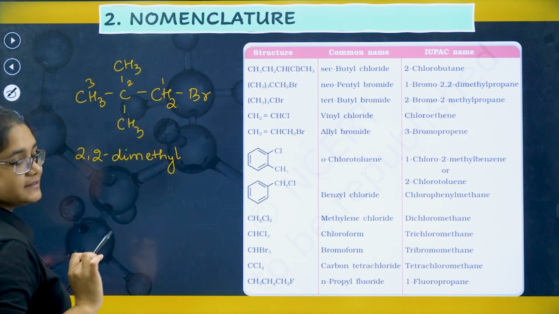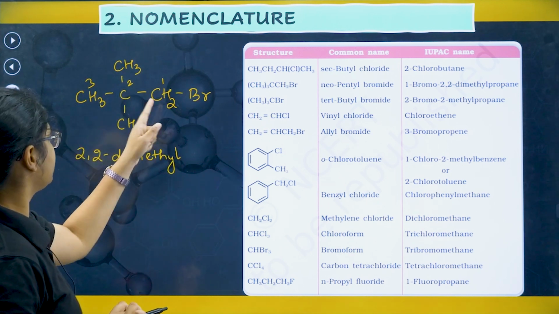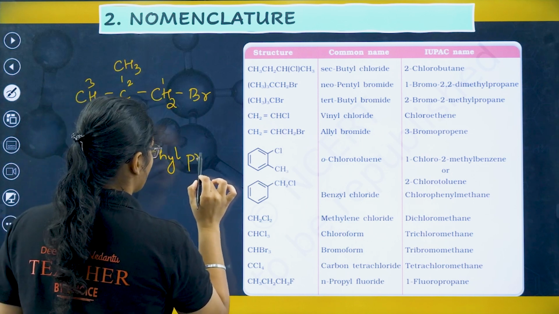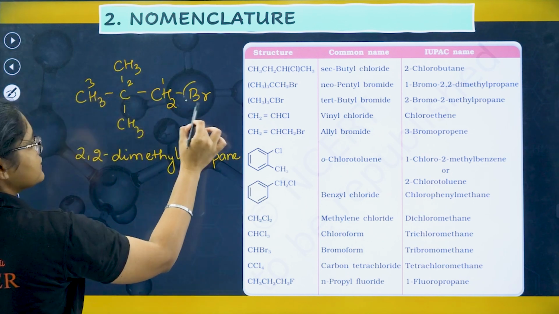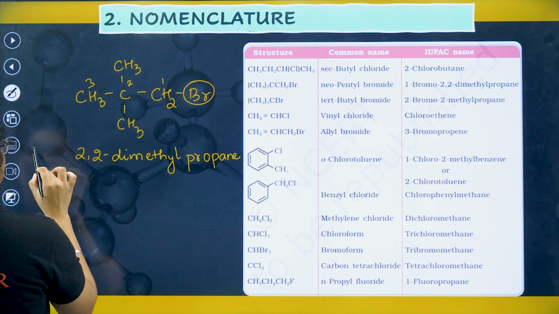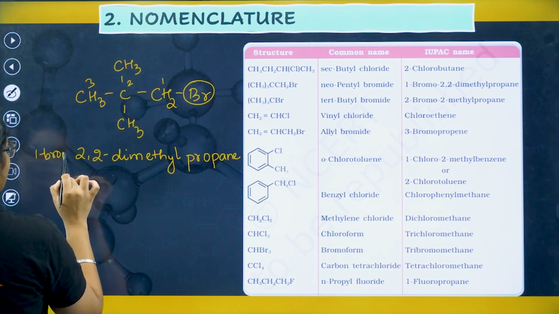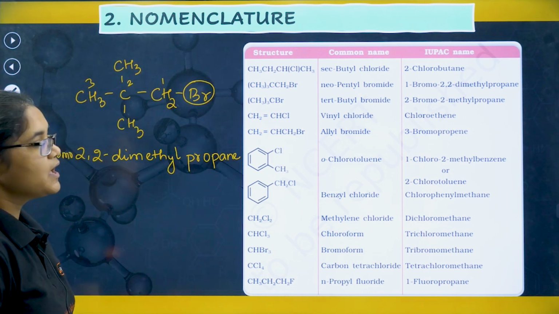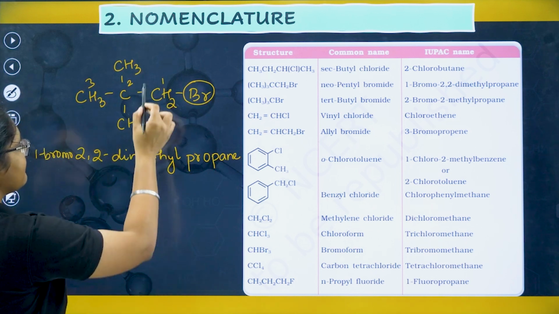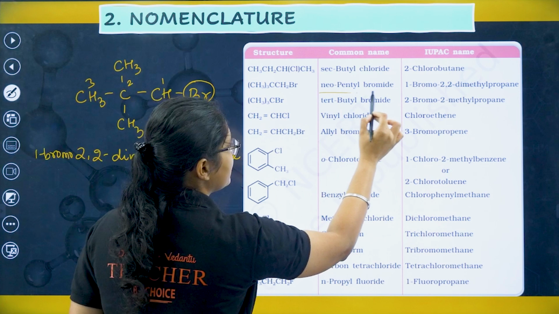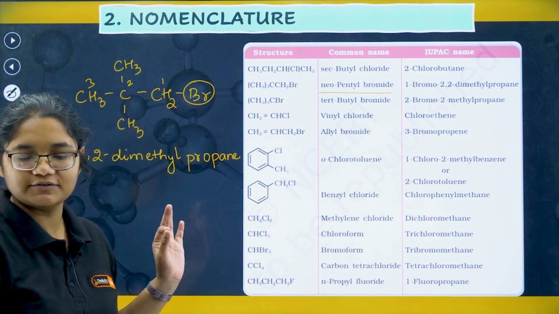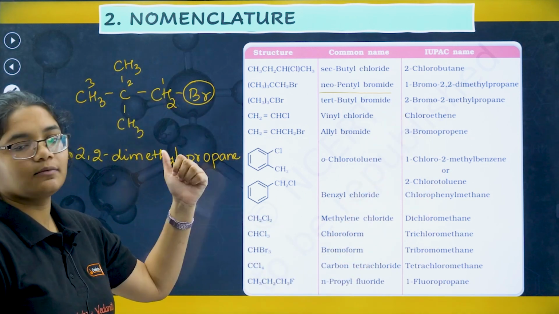Why? Because 2 methyls are there, and then I have 3 carbons, so it is propane, right? But I have to name this one also. This is present on the first carbon, so I have 1-bromo. Okay, alphabetical order you have to do. Now if you see here, this is having 5 carbons, and this particular structure is called neopentyl bromide. Okay, common name is very important, neopentyl bromide.